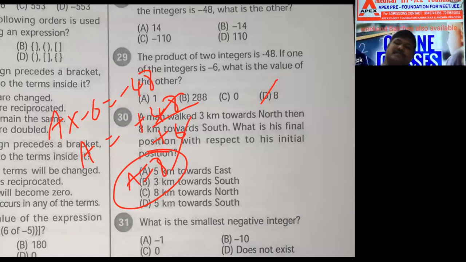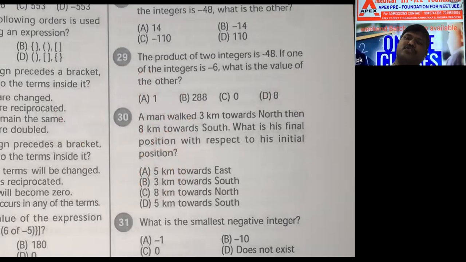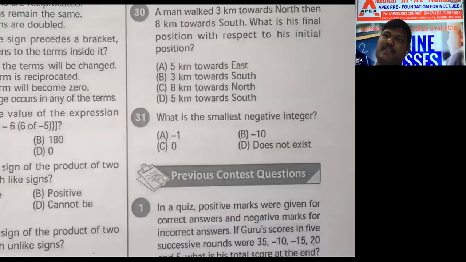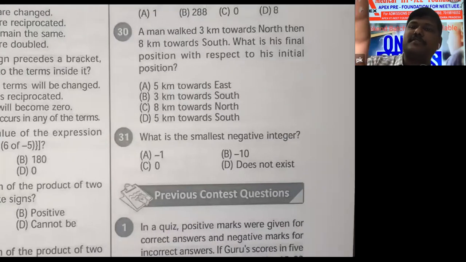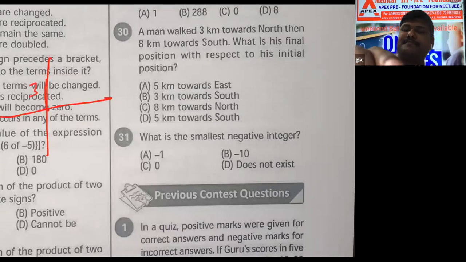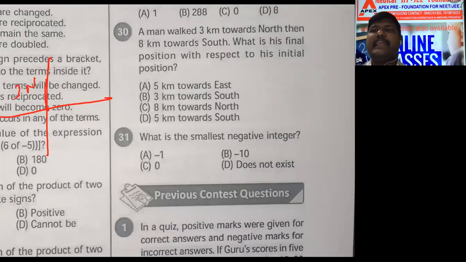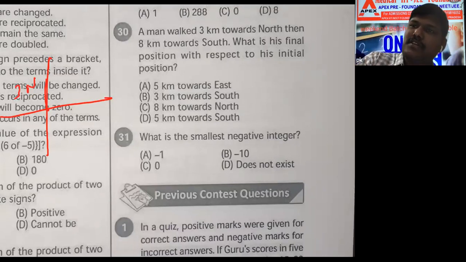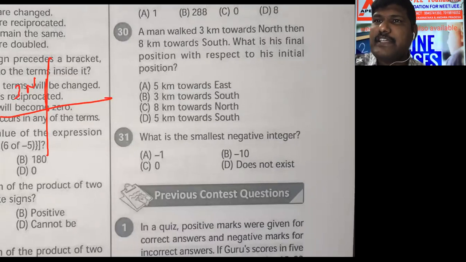You are doing very fast. Good. 30th question. Correct. A man walked 3 kilometers towards north. Man started here, 3 kilometers towards north. Then 8 kilometers towards south. North opposite south only now. What is his final position with respect to his initial position?